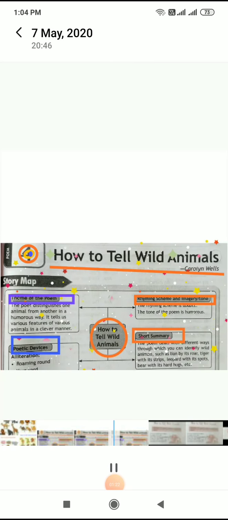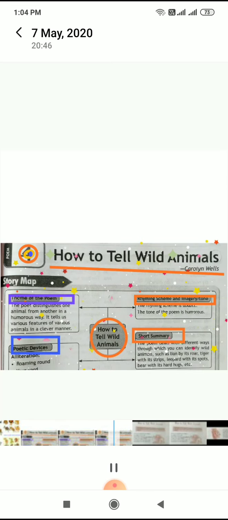Now here, in short, before starting, let me tell you the short summary. This poem deals with different ways through which you can identify wild animals, such as lion by its roar, tiger with its stripes, leopard with its spots, and bear with its hard hugs. So in this way, the poet is describing the different animals with different physical features.